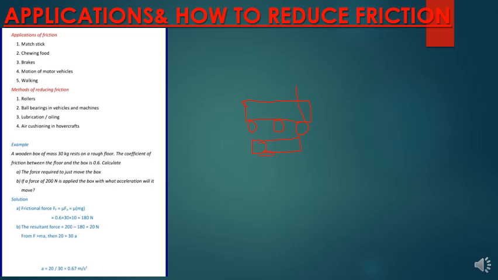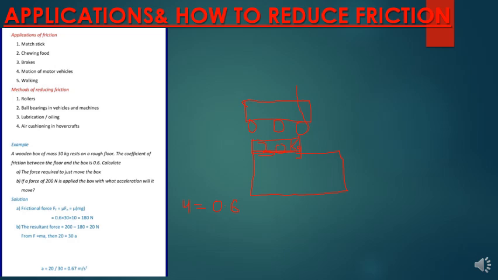So this box is 30 kilogram. It rests on a rough floor. Then you are told that the coefficient of friction between the floor and the surface is 0.6.